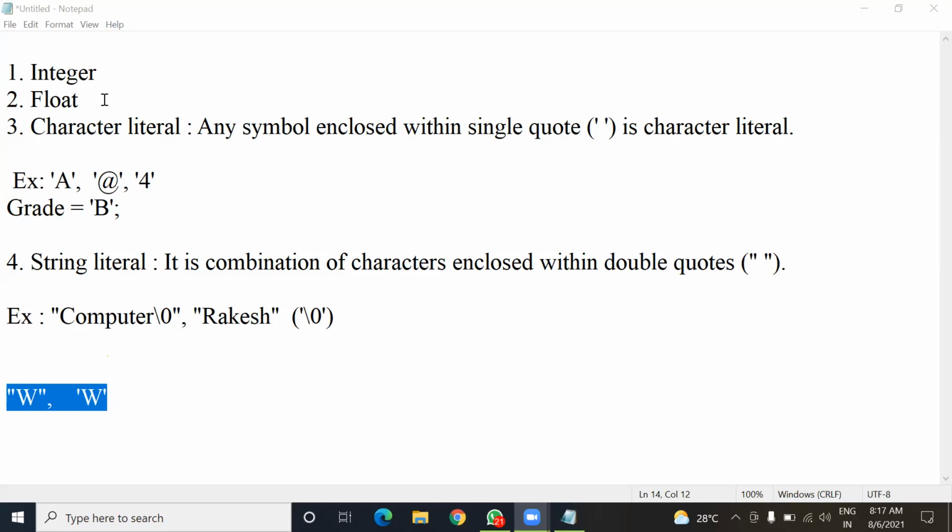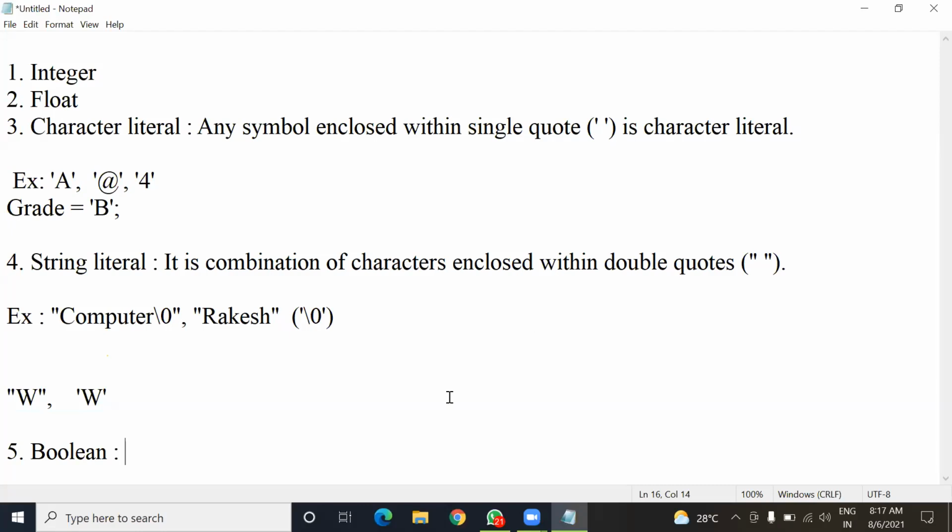So this is about character literal and string literal. Now come to the next literal, number 5, and it is the Boolean literal. What is this Boolean literal?